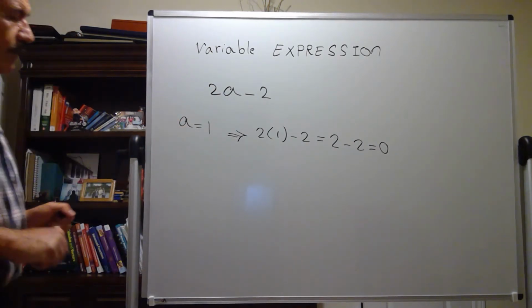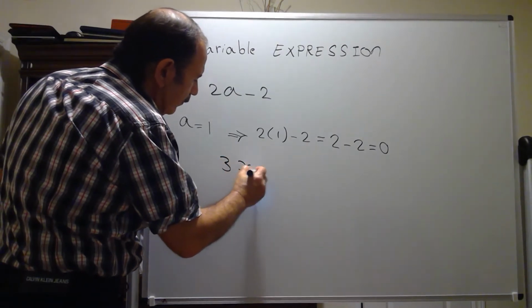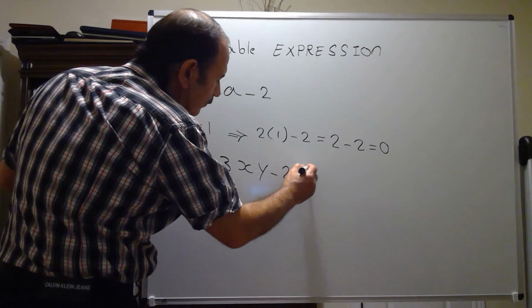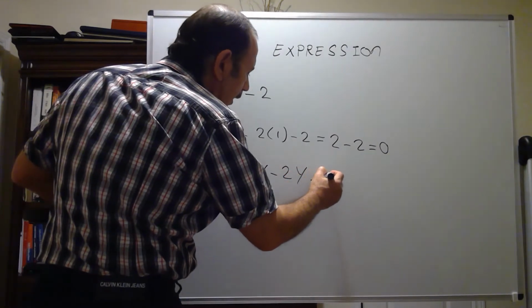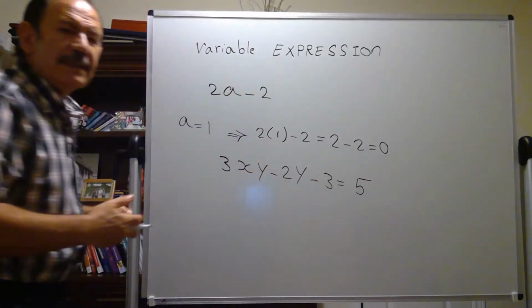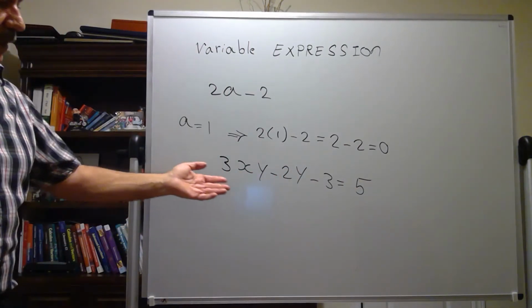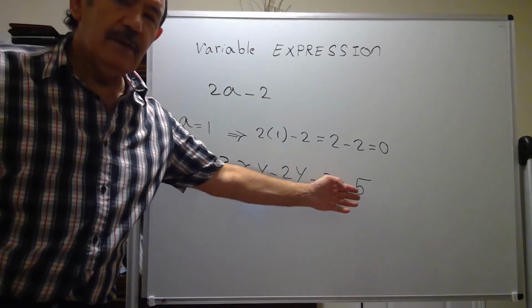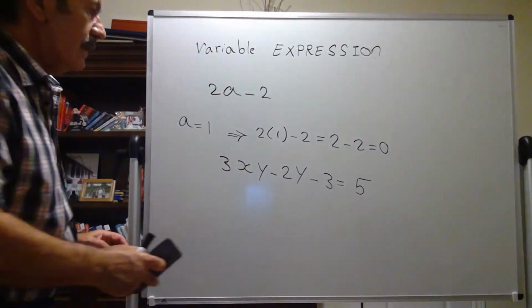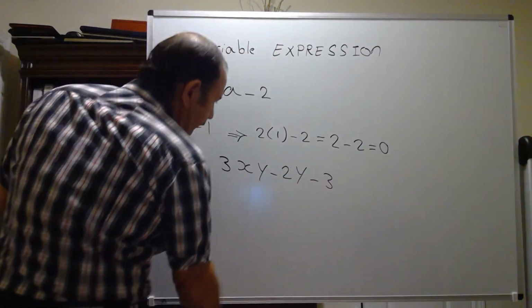Or another example, 3xy minus 2y plus minus 3 is equal to 5. As an example, this is another variable expression. How many terms does it have? 1, 2, 3, 4. Sorry, this one is not an expression, it's an equation. Let's do this one.